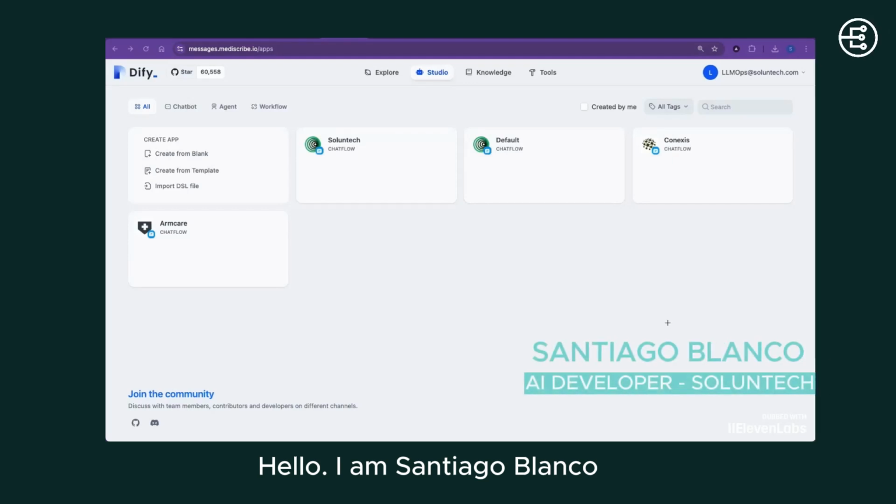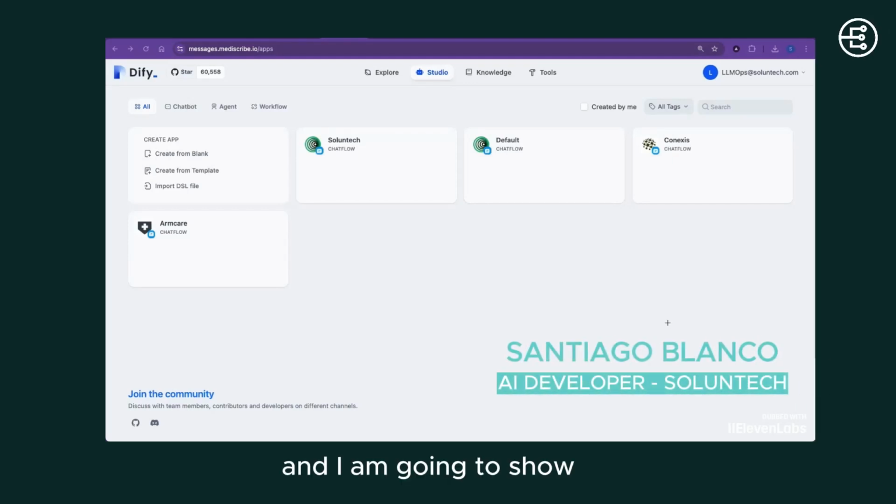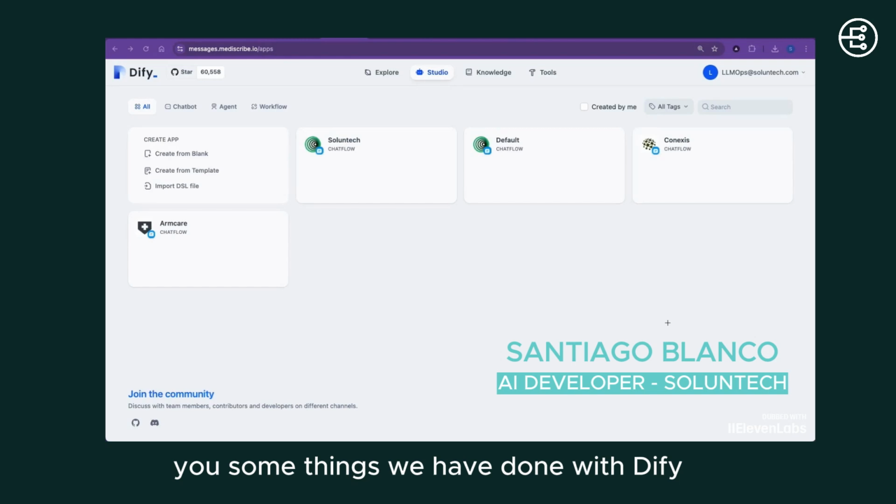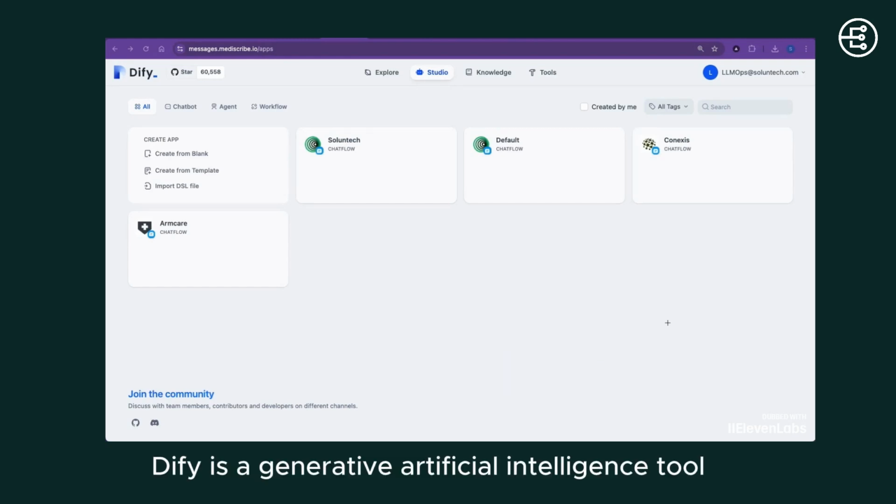Hello, I am Santiago Blanco, and I am going to show you some things we have done with Dify. Dify is a generative artificial intelligence tool.